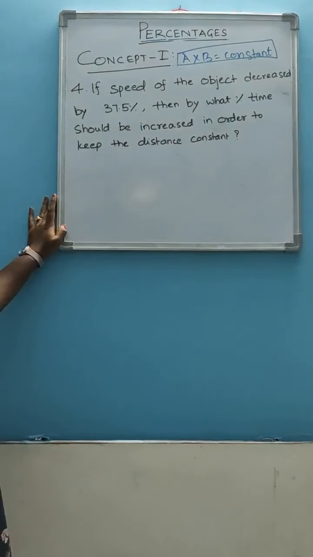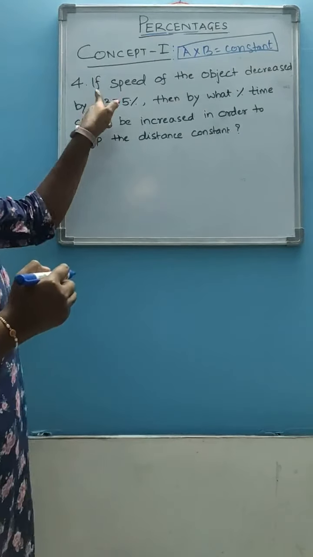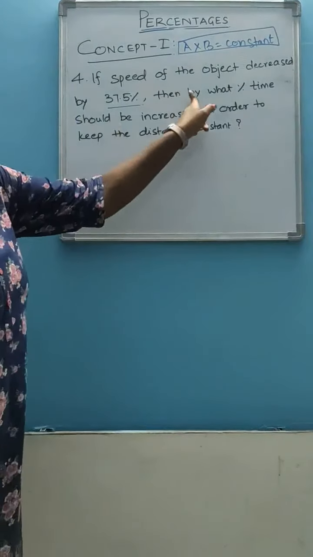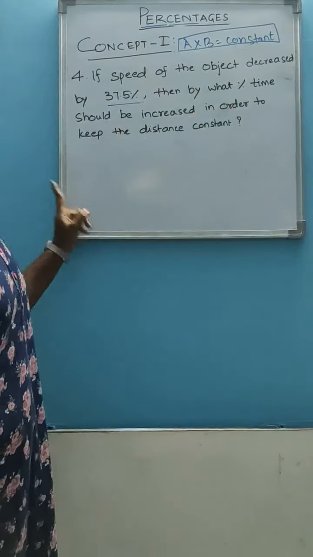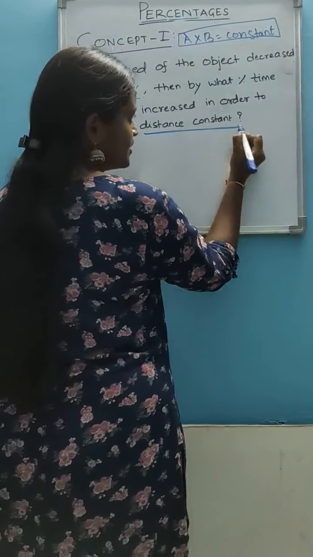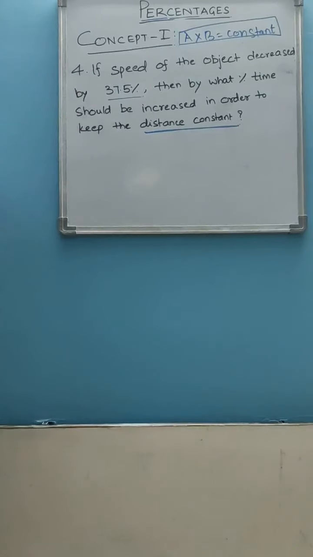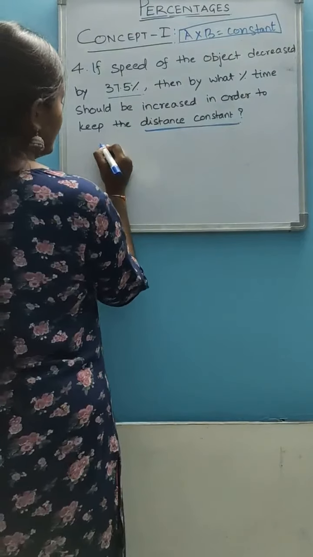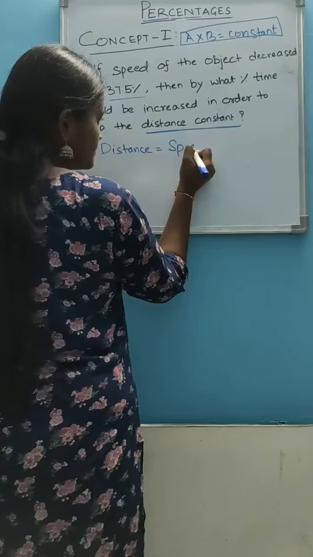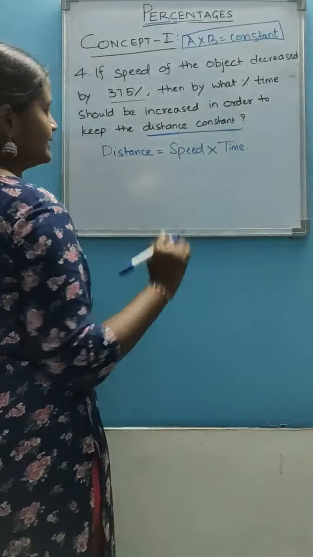We will see one more last example for this concept. See, what is given here: if the speed of the object decreased by 37.5%, then by what percent should time be increased to keep the distance constant? By seeing this, you should understand that this problem belongs to concept 1. See how we will solve this. We know that distance is equal to speed into time. That means distance is directly proportional to speed and time.